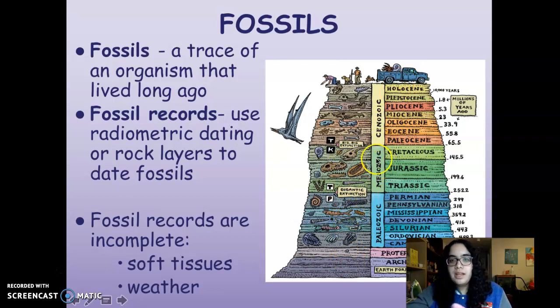So if you find a fossil here in the Cretaceous era, which is 145.5 millions of years ago, you can get a pretty good idea that this fossil is 145 million years old, right? Now, these fossil records are incomplete because organisms are made of soft tissue, and the weather can also destroy fossils.